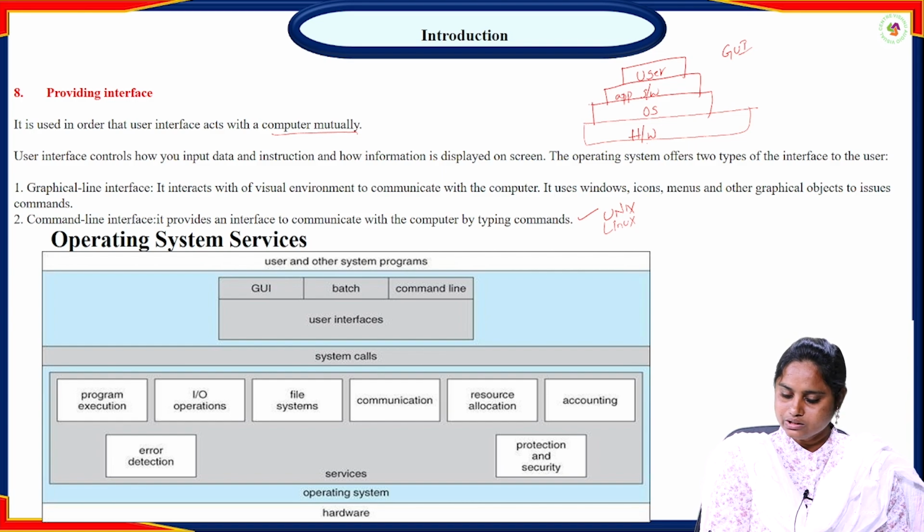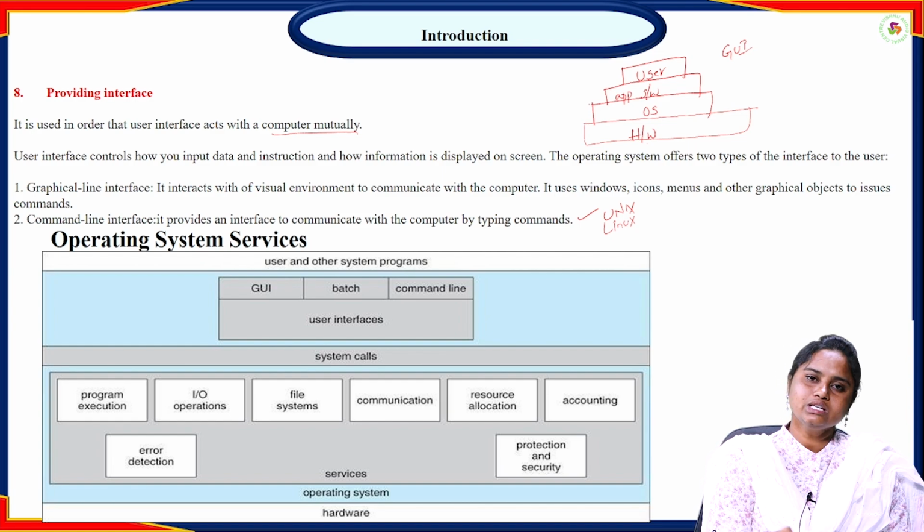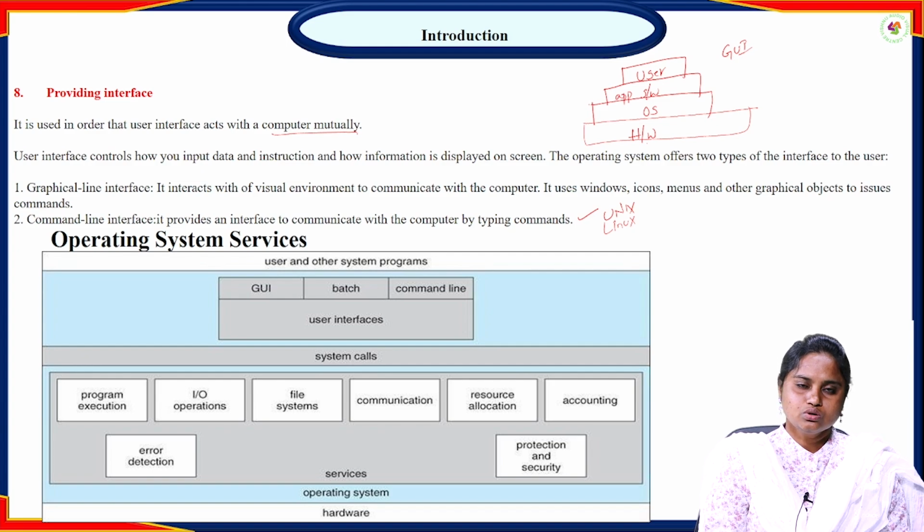In this diagram we have everything about the operating system. What kind of services we are going to use with that operating system, and what is the entire structure of the operating system, everything is there in this single diagram. So we have to follow from the bottom line. Here we know that hardware, initially we are at hardware.